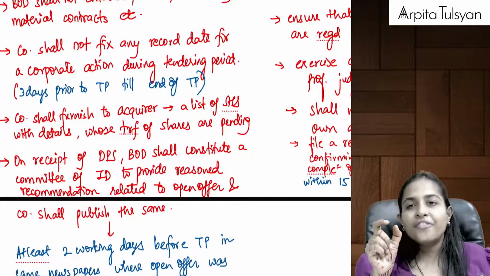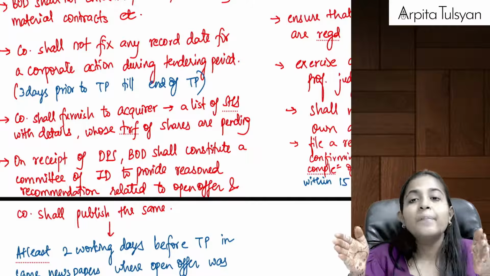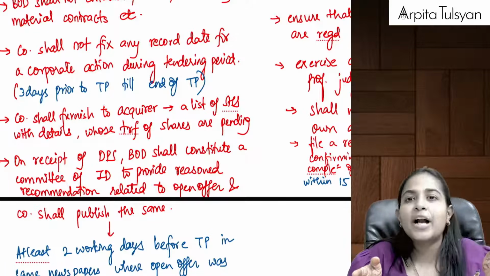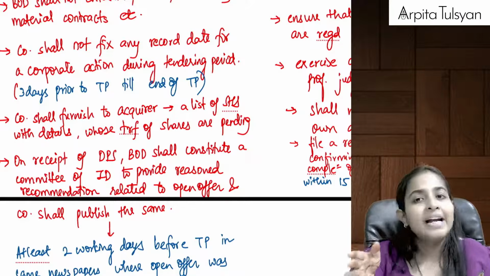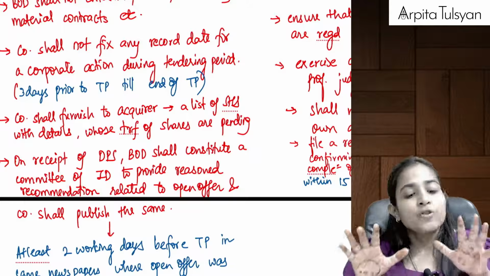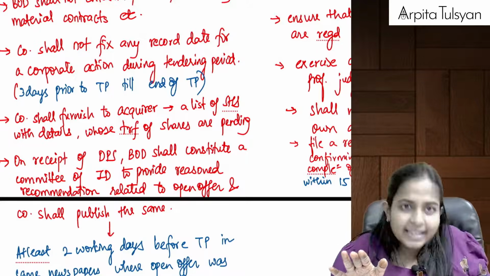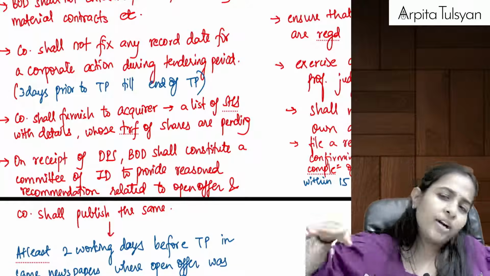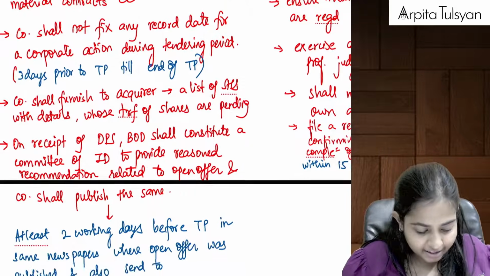So please do not fix any record date from 3 days before the start of the tendering period till the end of the tendering period. Tendering period is generally a 10-day period. So during this 10 days and the 3 days prior to the start of the tendering period, please do not fix any record date. Please fix it at a later date.